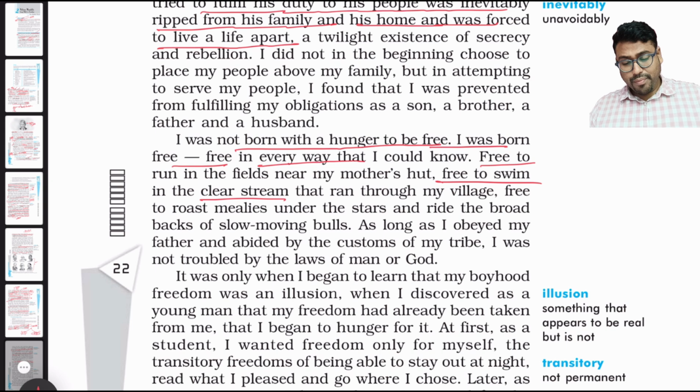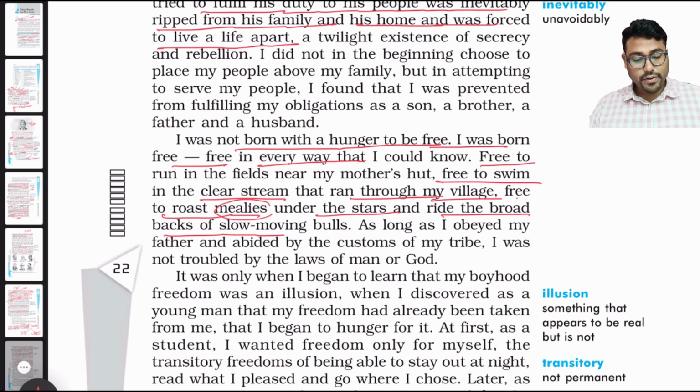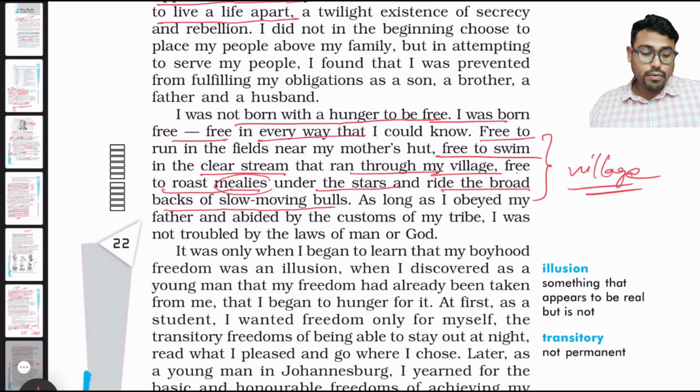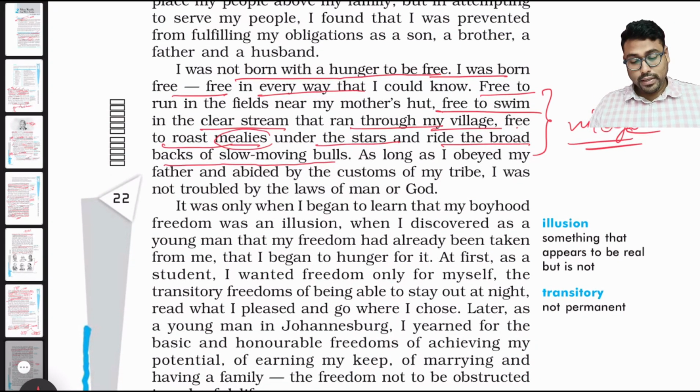He was free to swim in the clear stream that runs through my village, free to roast mealies under the stars and ride the broad-backed slow-moving bulls. So he is giving the description of the village where he was free to do everything. It was only when I began to learn that my boyhood freedom was an illusion. So all this village freedom was an illusion, because at that time he did not understand the true meaning of freedom.